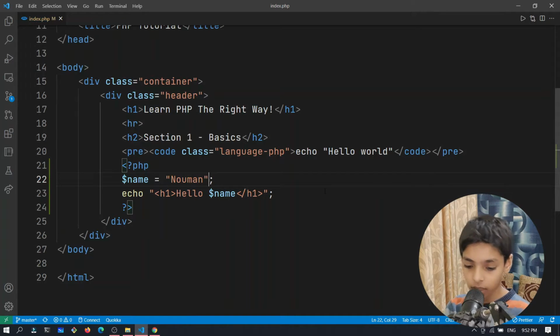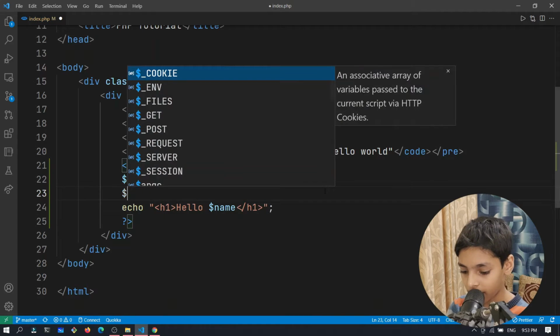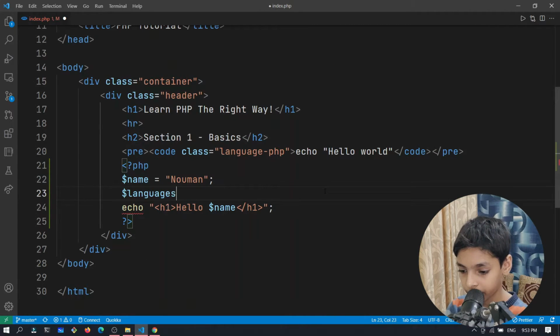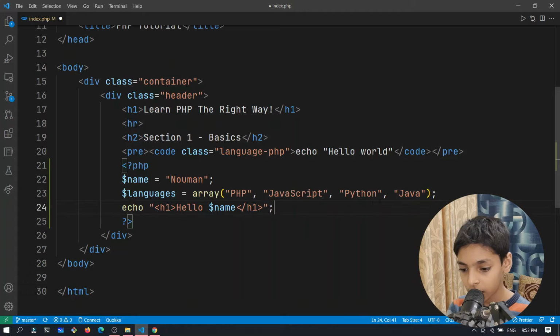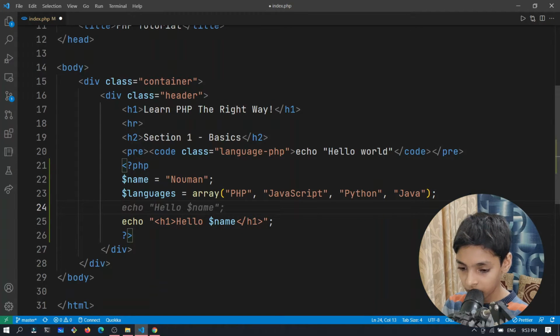Another thing that you need to know is loops and arrays. So we have languages, and then we can set that to an array. An array in PHP is a function in which you provide your elements. All these elements are strings: PHP, JavaScript, Python, Java. These are the languages. And now we can loop over them by doing a for loop.